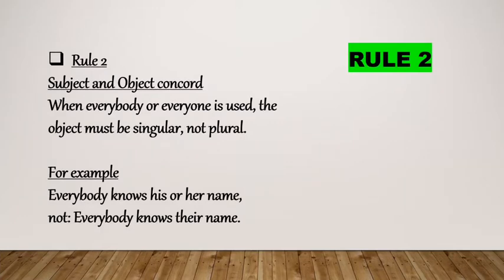Now, rule number 2: subject and object concord. When everybody or everyone is used, the object must be singular, not plural. Okay, when many people are involved, we use everyone or everybody. In that case, the object must be singular. For example, everybody knows his or her name. You should not say everybody knows their name. Okay? So this is rule number 2, subject and object concord.